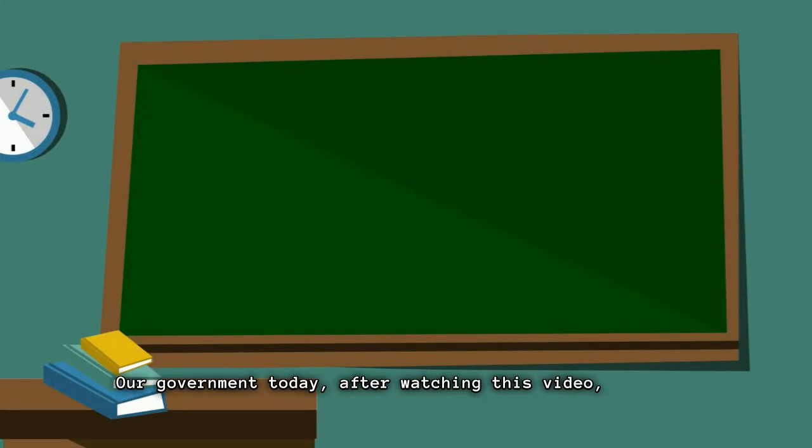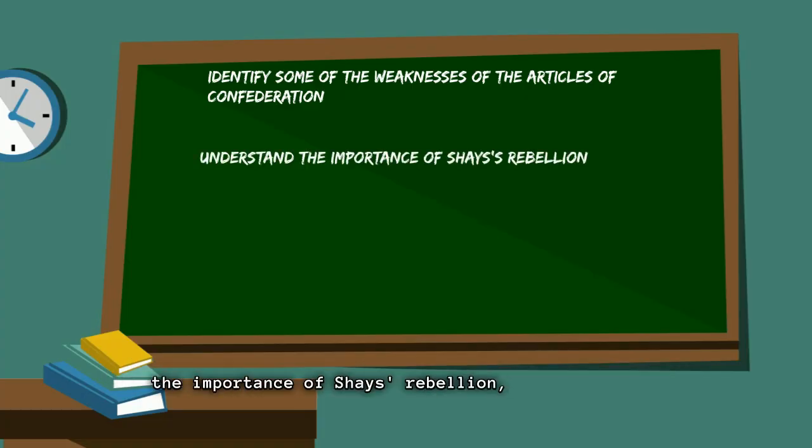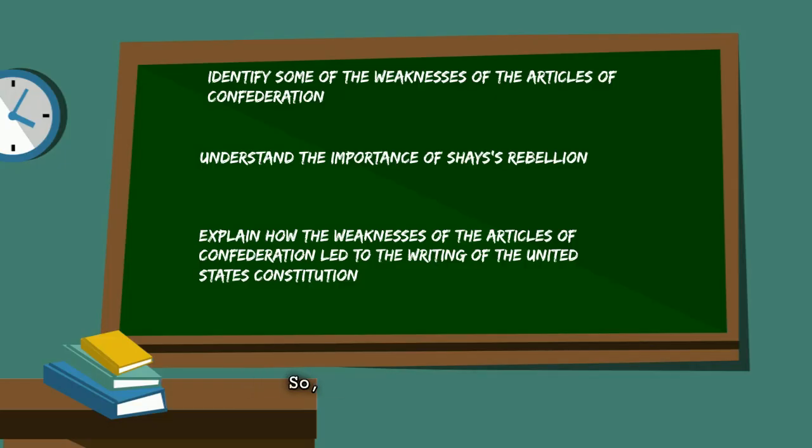After watching this video, you will identify some weaknesses of the Articles of Confederation, understand the importance of Shays' Rebellion, and be able to explain how these weaknesses and Shays' Rebellion led to the writing of the Constitution. So let's get started.